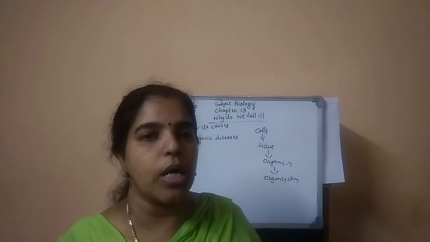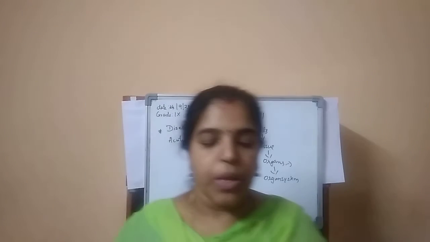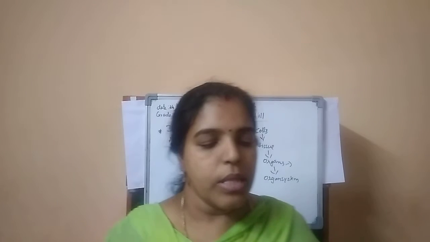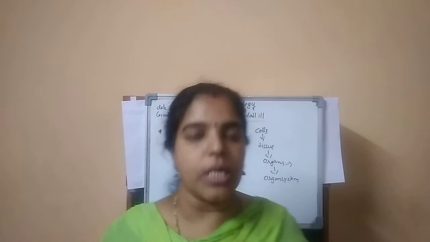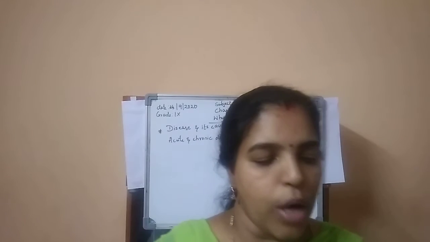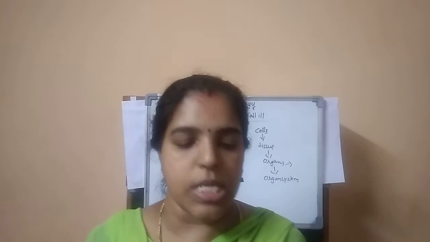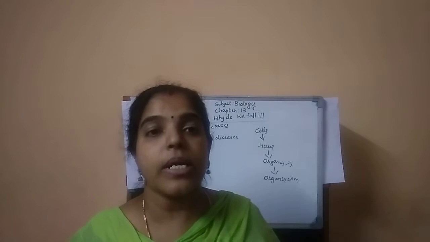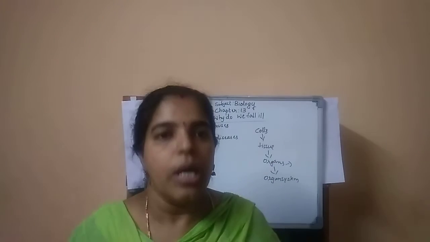Next, you are going to learn the difference between acute and chronic diseases. The manifestation of disease will be different depending on a number of factors. One of the most obvious factors that determine how we perceive the disease is its duration. Time duration is one of the major factors.